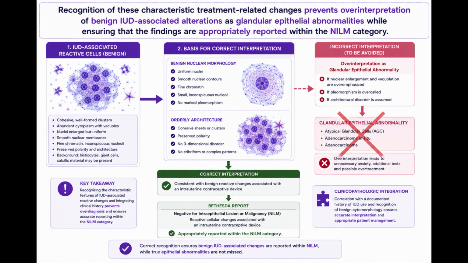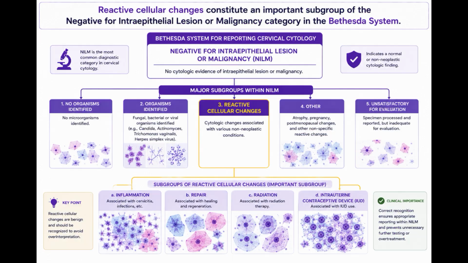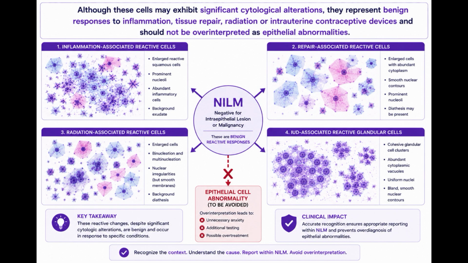Recognition of these characteristic treatment-related changes prevents overinterpretation of benign IUD-associated alterations as glandular epithelial abnormalities while ensuring that the findings are appropriately reported within the NILM category. Reactive cellular changes constitute an important subgroup of the negative for intraepithelial lesion or malignancy category in the Bethesda system. Although these cells may exhibit significant cytological alterations, they represent benign responses to inflammation, tissue repair, radiation, or intrauterine contraceptive devices and should not be overinterpreted as epithelial abnormalities.